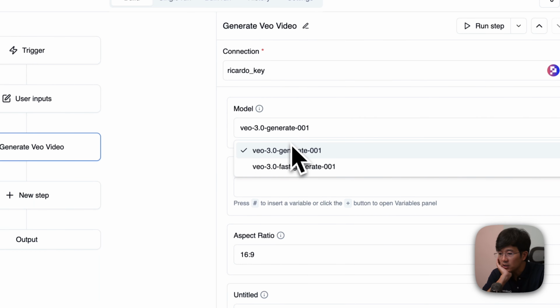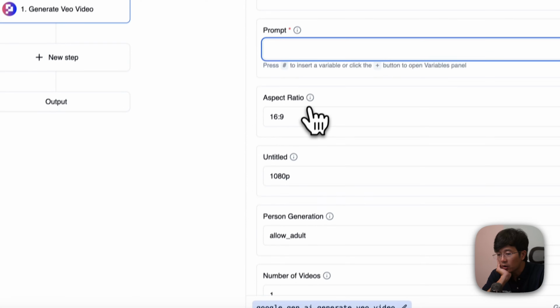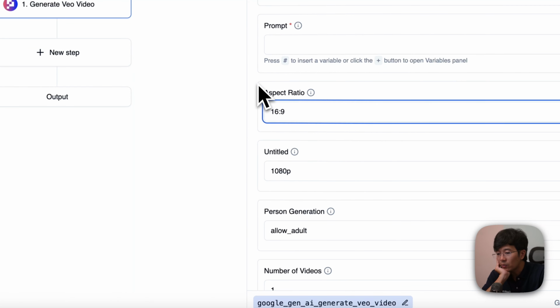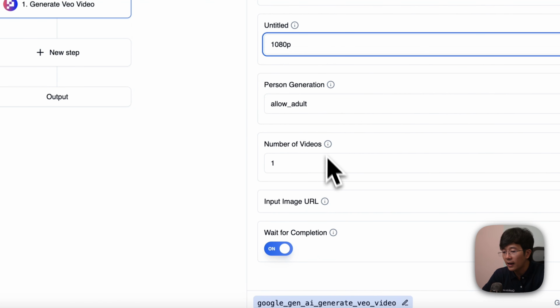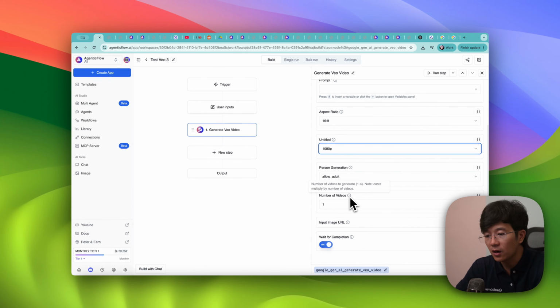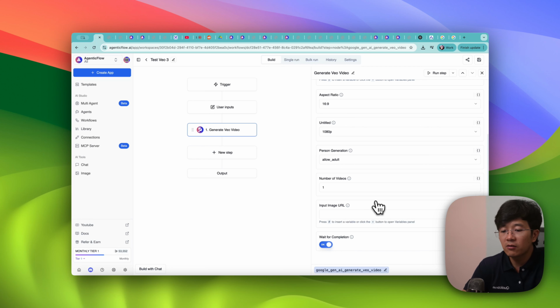First one is the model. You can choose VO3 or VO3 Fast. You can give the prompt. You can set the aspect ratio, so that's good. You can choose 1080 or 720. That's okay. Allow adult. Number of videos 1 to 4. And you can insert an input image as a starting frame. So it means currently the input is not having audio, so I don't think you can feed an audio to VO3 and so on.